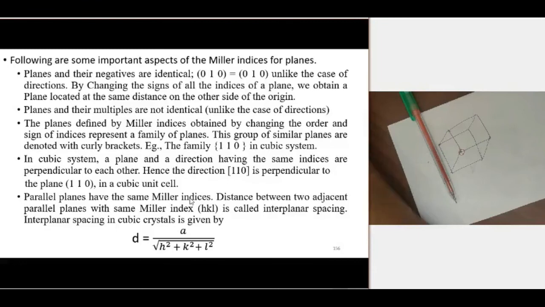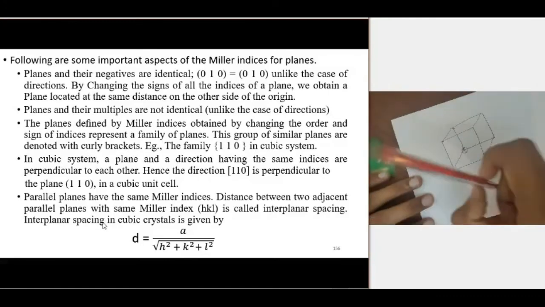Distance between two planes. We can calculate the distance between two planes using an equation which contains the Miller indices and the lattice parameter a. D is equal to a by root of h square plus k square plus l square. This is a very important equation because it gives the interplanar spacing in cubic units.